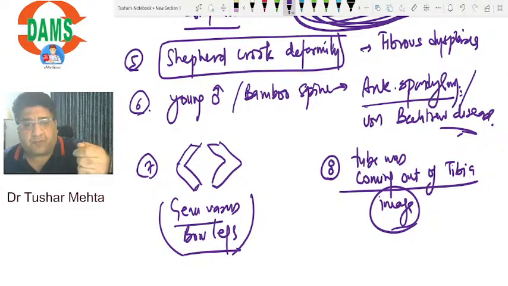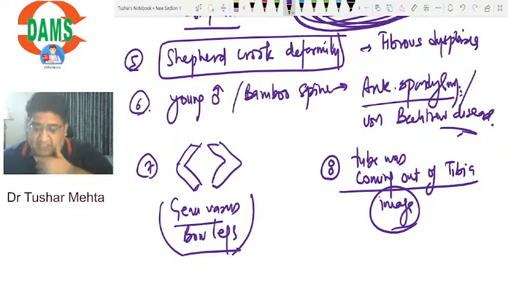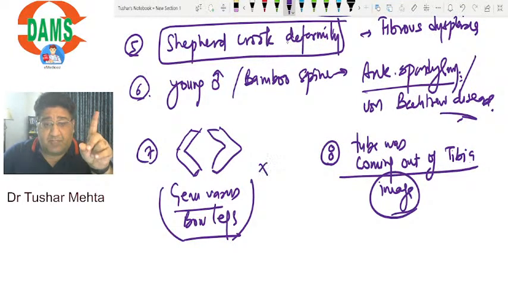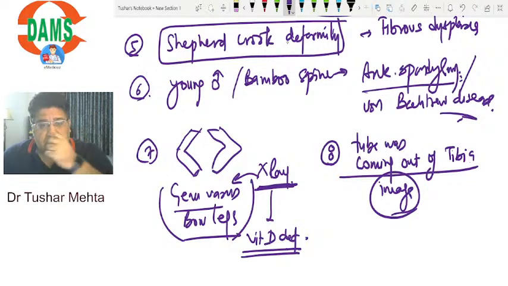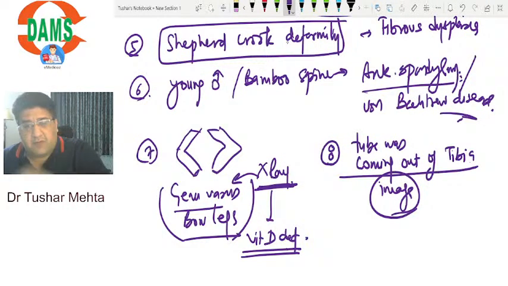So okay, image of bow leg was given, only X-ray, and asked which vitamin deficiency. Somebody has told me that X-ray was given of genu varum and they had asked about a vitamin deficiency. So of course the answer will be vitamin D deficiency. X-ray was given, a vitamin was asked. Somebody is saying image was given and vitamin.